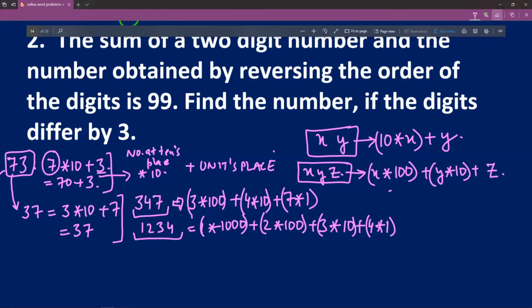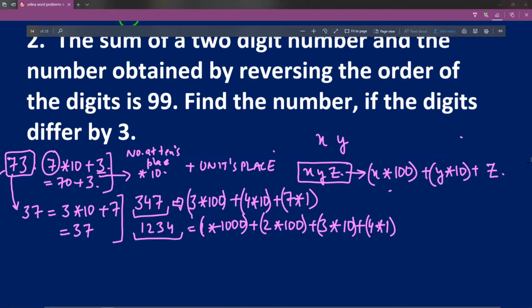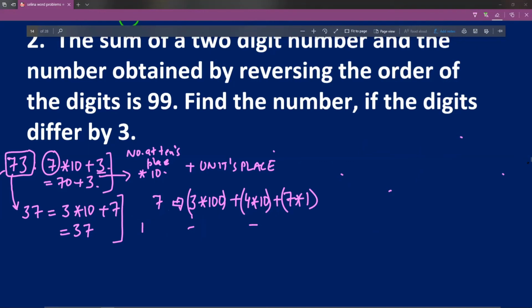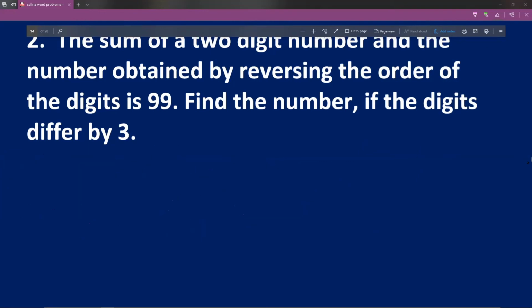Because these problems usually become difficult for the student to understand as well as for the teacher to explain. So that is why I am trying to explain these problems in detail, because the same set of problems are also required when you are doing quadratic equations. So using these kind of problems, that there is a 2-digit number and there is a 3-digit number, you can also form quadratic equations.